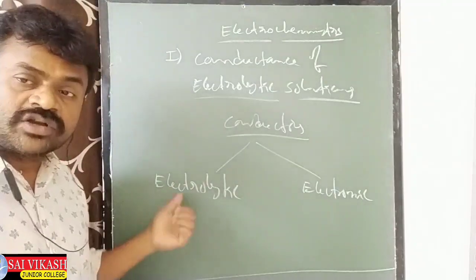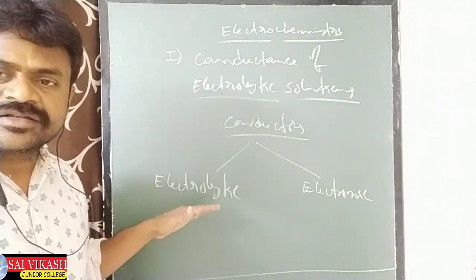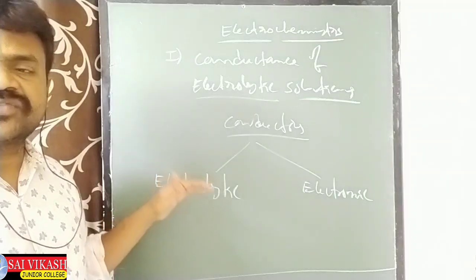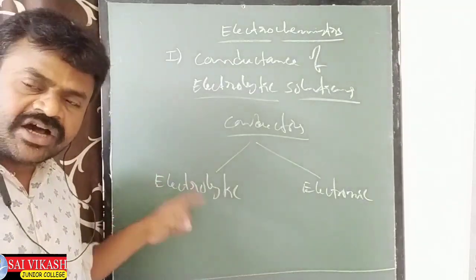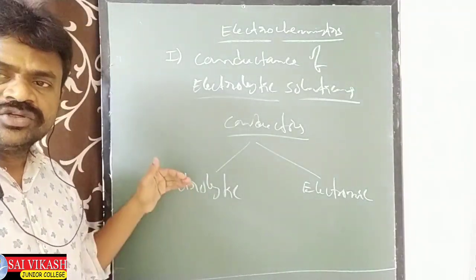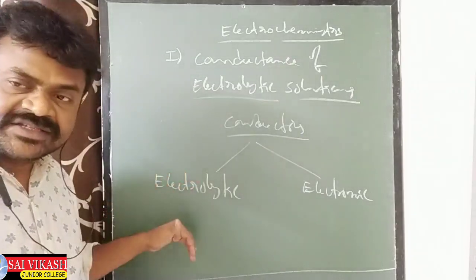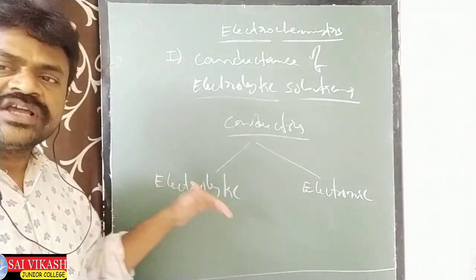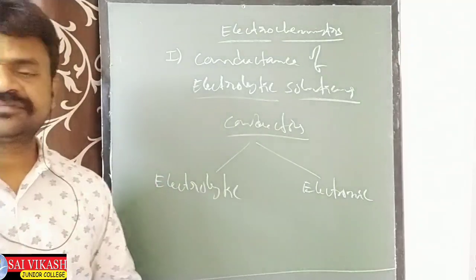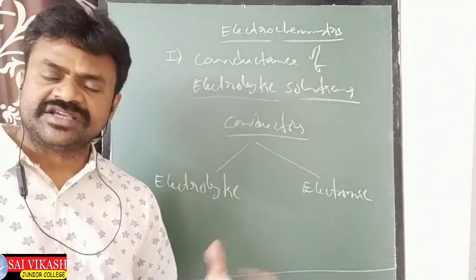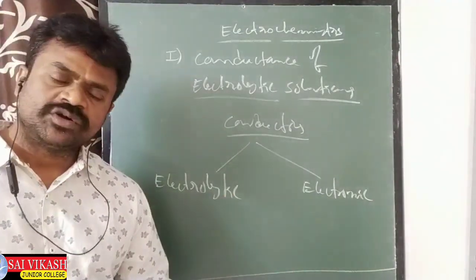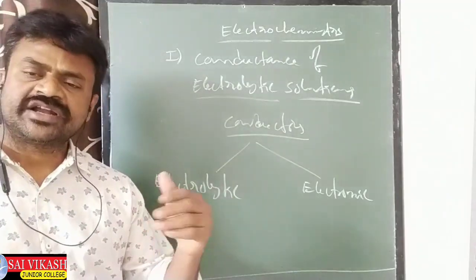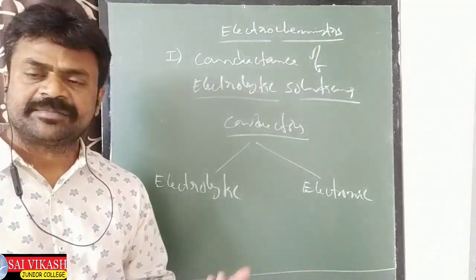Now there are electrolytic conductors. Electrolytic conductors means substances which are in the molten state or in the aqueous state, through which current is passing through the ions of these substances. Suppose NaCl, KCl, either in the molten state or in the aqueous state, you will get the positive ion and negative ion, Na plus Cl minus, K plus Cl minus.